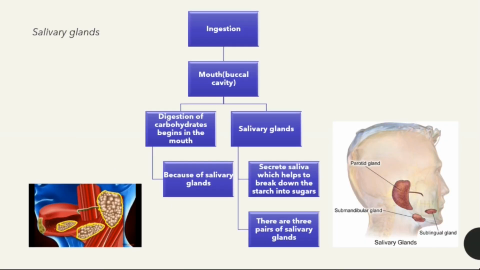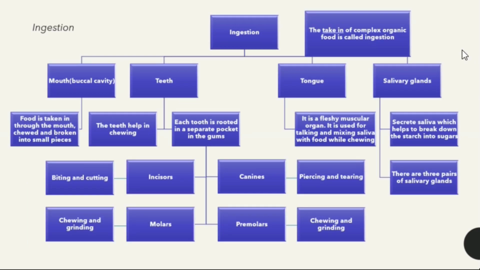There is an important point to be noted here. The digestion of carbohydrates begins in the mouth, but the fats and the proteins are untouched. And why do the carbohydrates get digested in the mouth? It is due to the presence of the salivary glands. Salivary glands secrete saliva, which helps to break down the starch into sugars. And there are three pairs of salivary glands. This chart over here is really helpful if you want to see a summarized chart of ingestion, but since we have discussed all of this in detail, I'm not going to be discussing it.